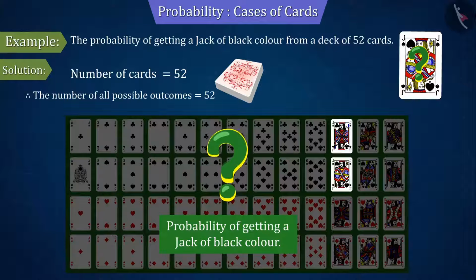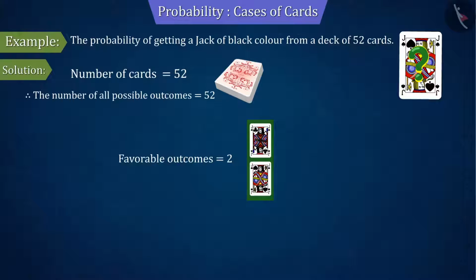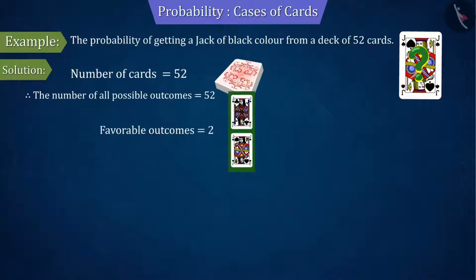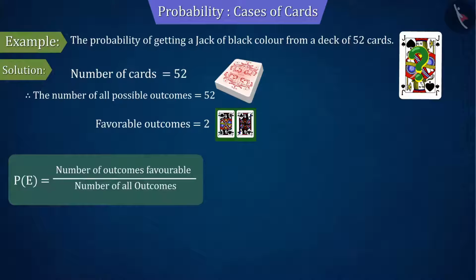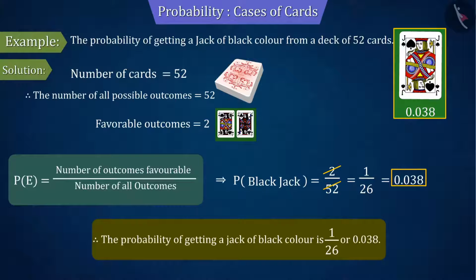Since we have to find the probability of getting a jack of black color, we can say that the number of favorable outcomes of the event will be 2. Hence, by substituting the values of all possible outcomes and favorable outcomes in the probability formula, we get 1 by 26 or 0.038. Therefore, we can say that the probability of getting a jack of black color is 1 by 26 or 0.038.